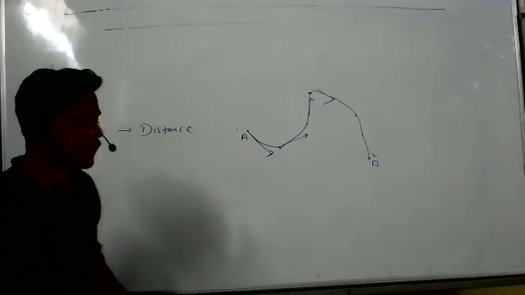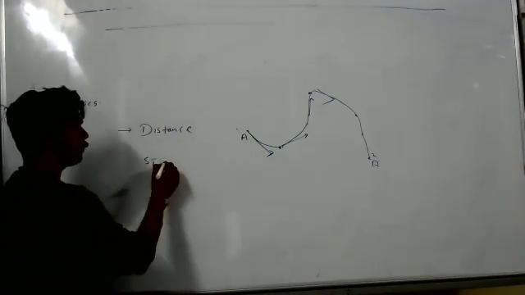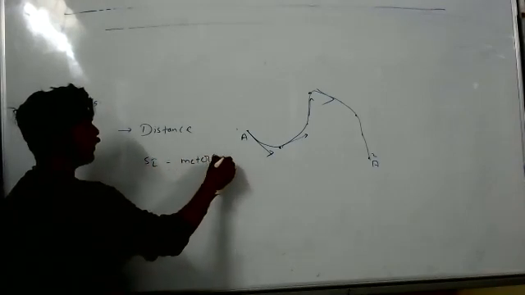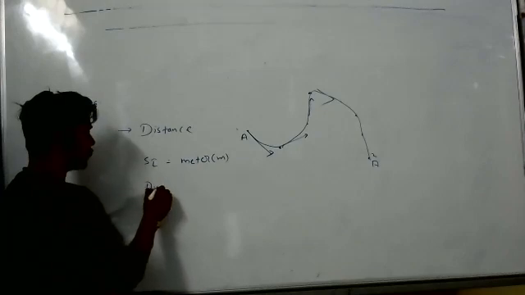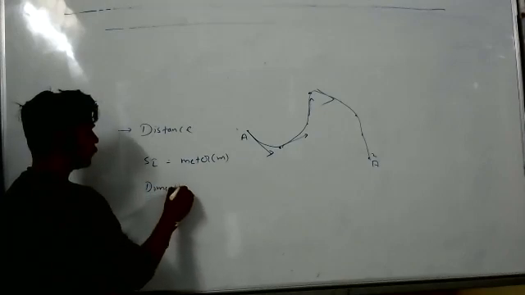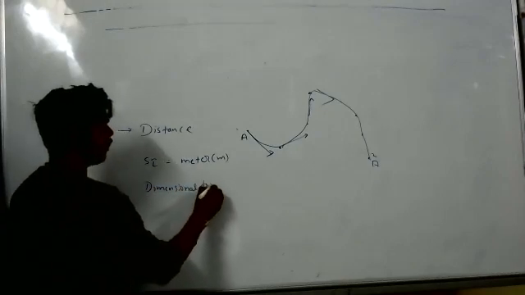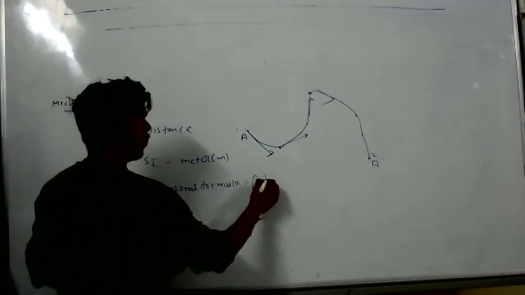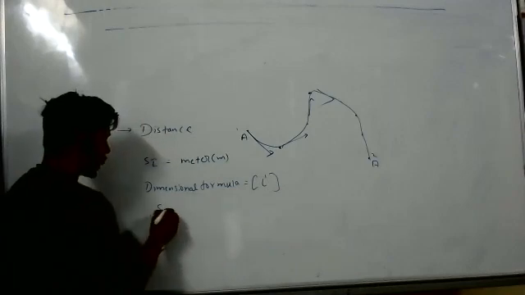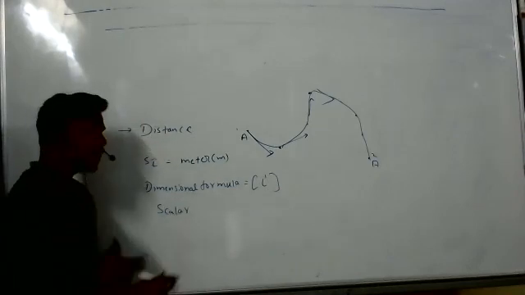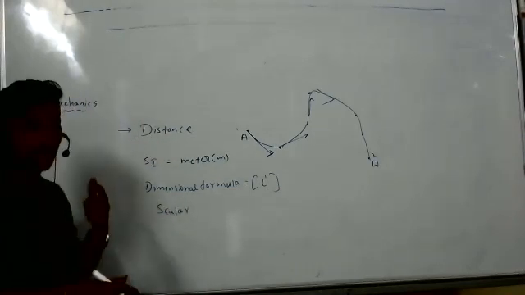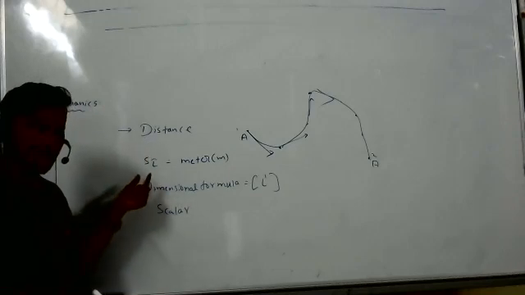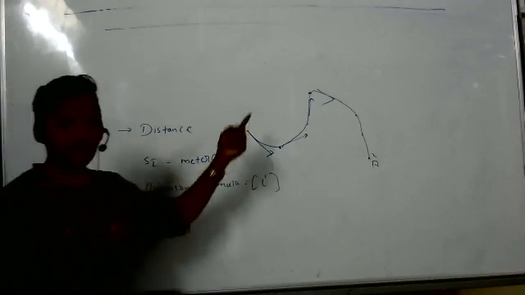The SI unit of distance is meter. The dimensional formula is L power 1. It is a scalar. I haven't completed this yet; I have just given the information about distance. Distance means the length of the path traveled by a body.